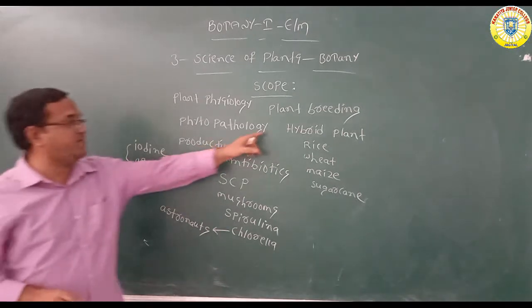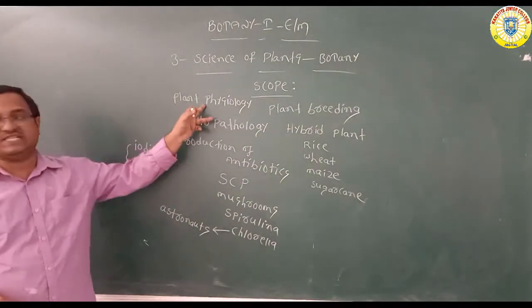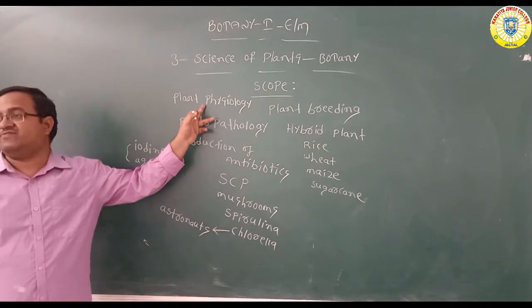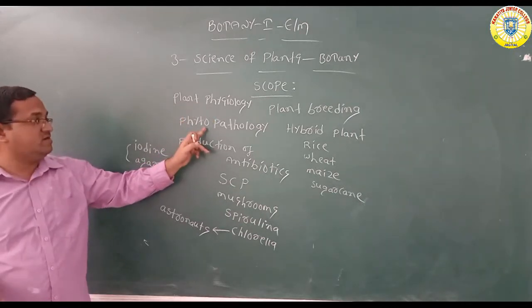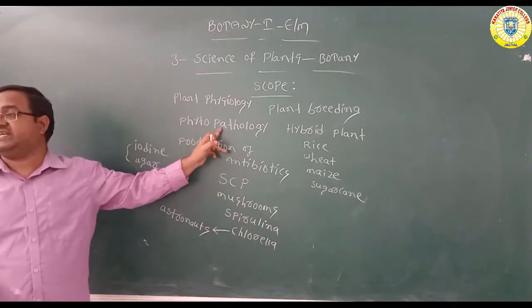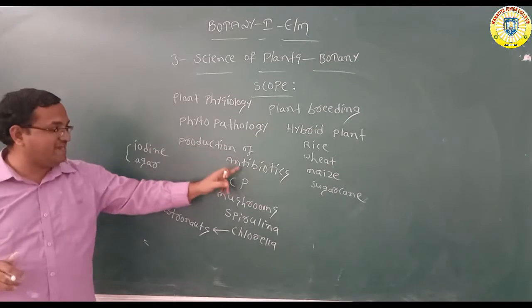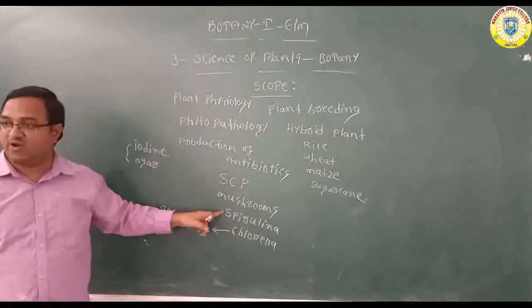and especially in plant breeding for production of hybrid plants, in plant physiology by usage of minerals and plant hormones, and pathology about the diseases, what are the reasons for diseases and how we can prevent them, and production of antibiotics, production of single cell proteins: mushroom, spirulina, chlorella.